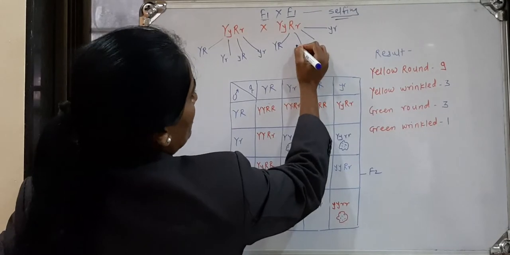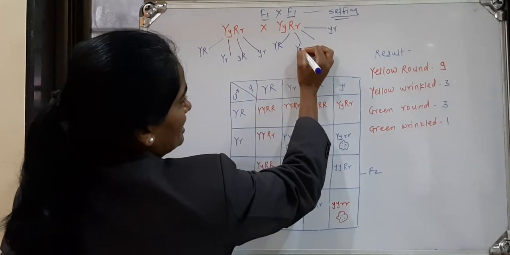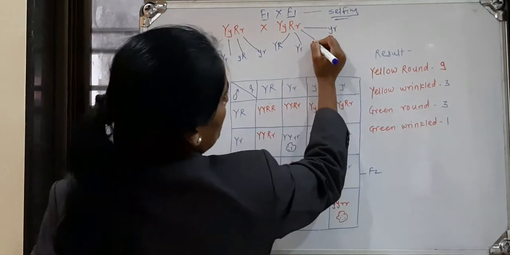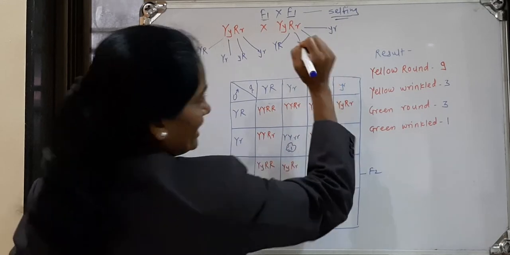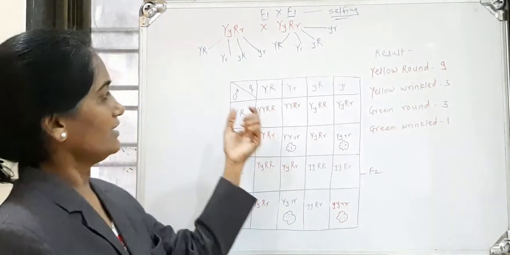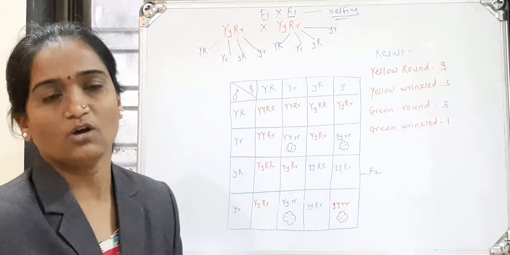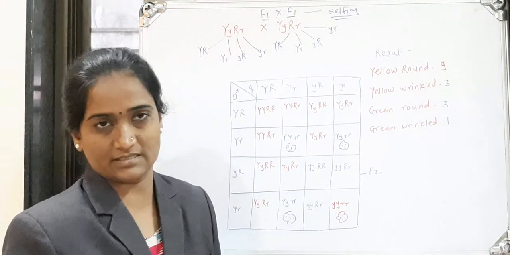Means if we take Y in capital form, then we have to take r in small letter. Then if we take y in small letter, then we have to take R in capital form. Means here we have obtained 4 types of gametes, or a total of 8 gametes, from the 2 parents.